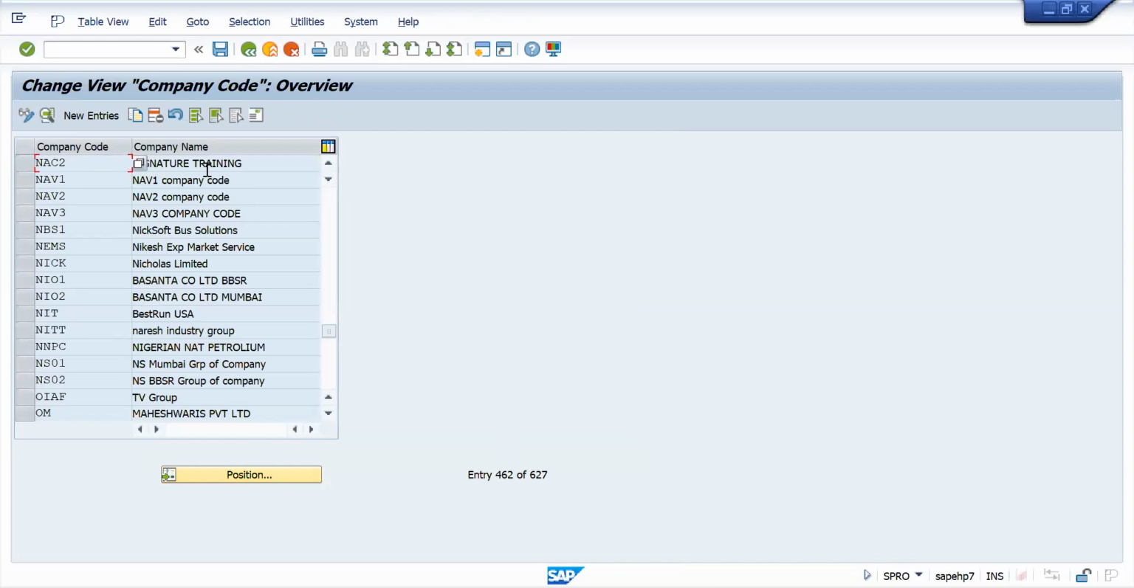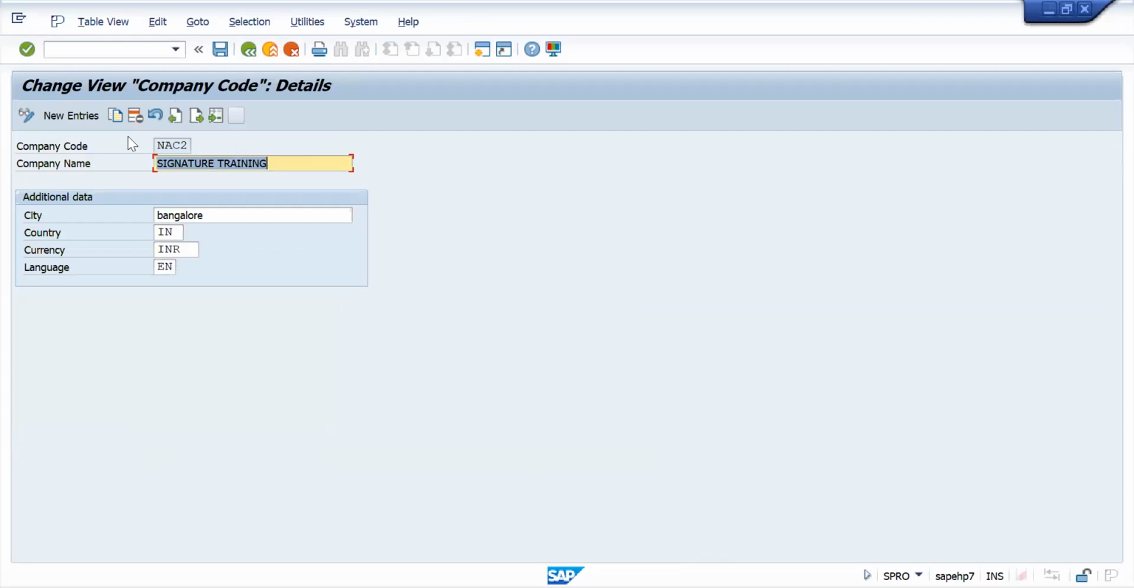See, but a different name is coming, right? Signature Training. But it is copied from that one, SGG2, right? That's why the same name is coming. I need to edit it. To edit, double click on it. It will open like this. Now I will delete this one. I will give my new name, my company code name.